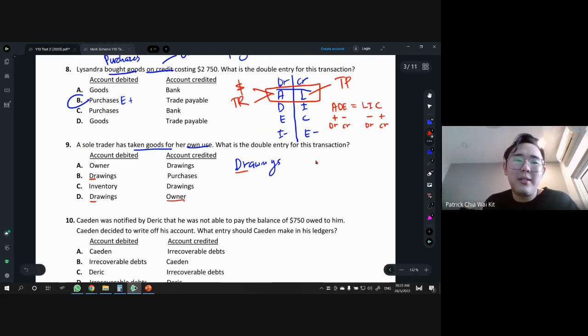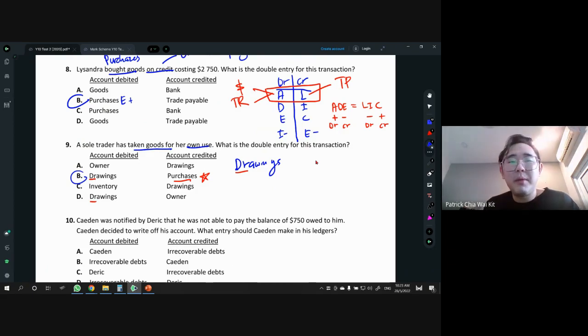It cannot be owner because there's no such thing as owner account. I'd call it capital, but capital is when the owner gives us something. So you cannot take and give at the same time. So you're only left with purchases. Purchases is expenses, should be always plus, but this is the only exception, when the owner takes goods for own use. So we have to take it out of the purchases account. Reason being, in order for the owner to take something out, we have to buy first. And when we buy goods, it's called purchases. So when the owner takes out, our purchases reduces. That's why we have to CR purchases.